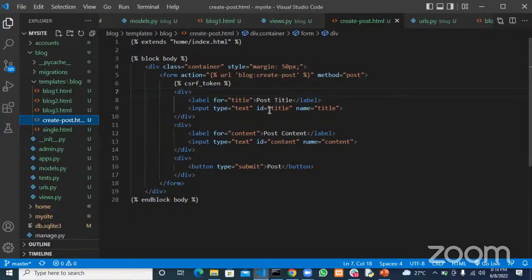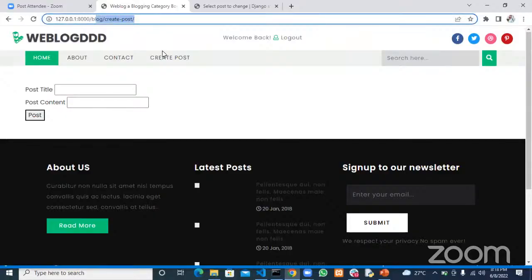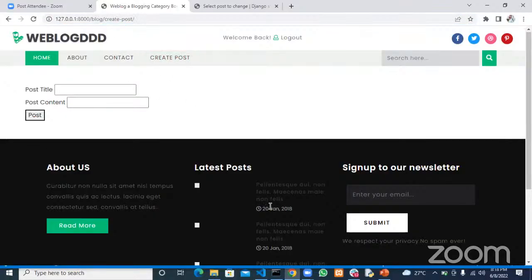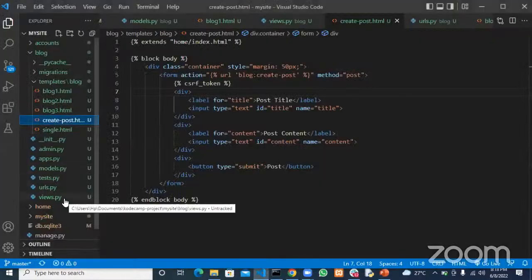You only use this action if you are submitting to some other URL, outside the current page. In our case, we were submitting to this same URL, so the action was not necessary, but we will leave it there.